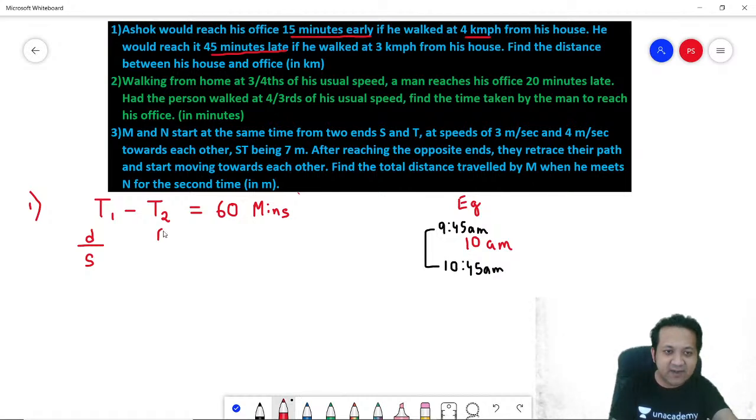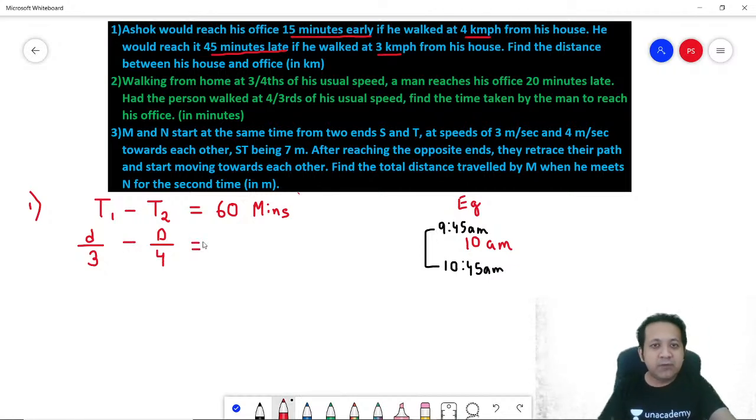So distance divided by the speed. What is the speed? 4 kilometers per hour. In the second case, you are reaching 45 minutes late if you travel at 3 kilometers per hour. So I would rather put S as 3. Let's do it in one step only. What is the value of S? 3. So D by 3 minus D by 4 is equal to 60 minutes.